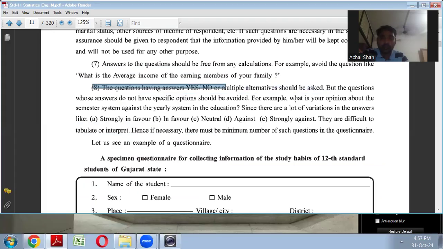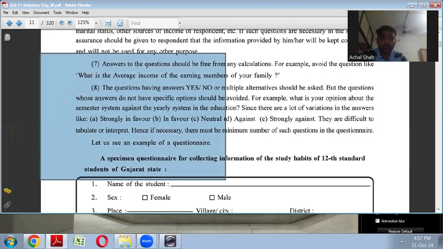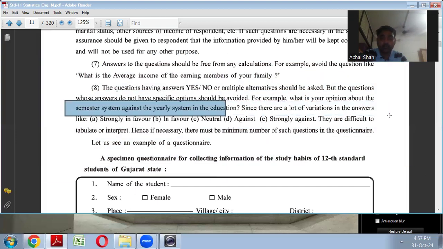Like, what is your opinion about the semester system against the yearly system in education? This kind of question is there, whether you prefer semester system or year-wise system. The options you have given are: strongly in favor, neutral, against, and strongly against.